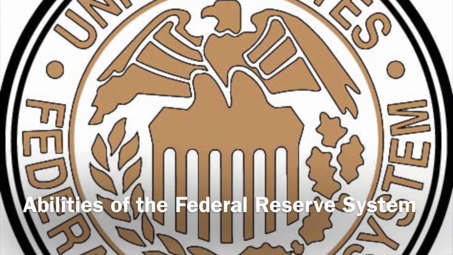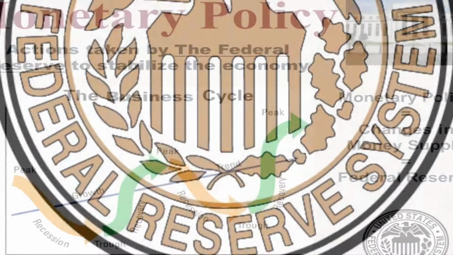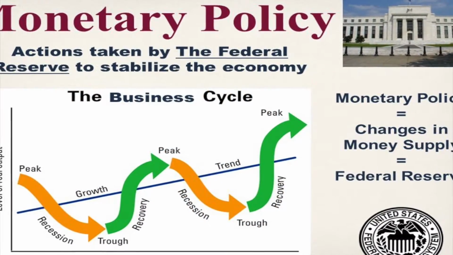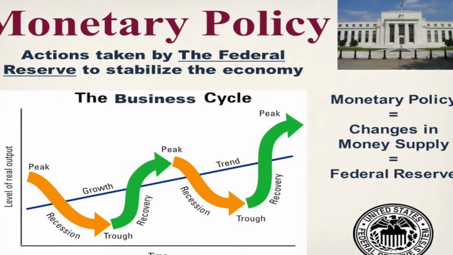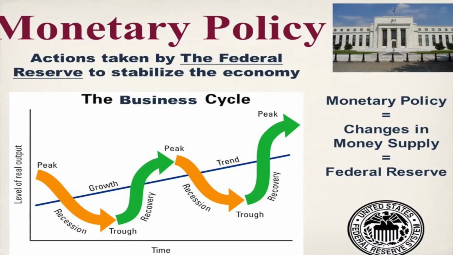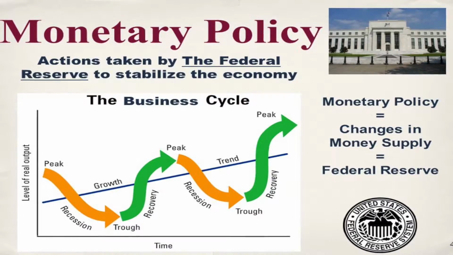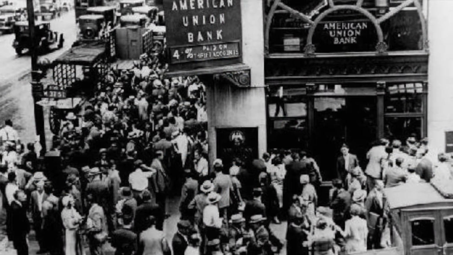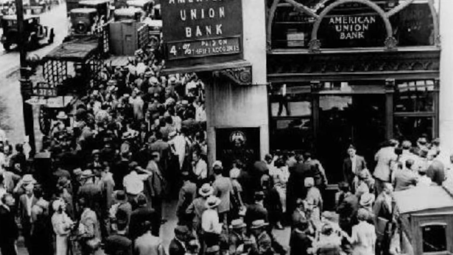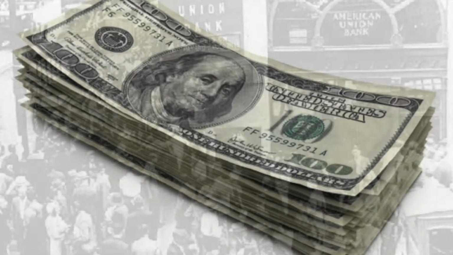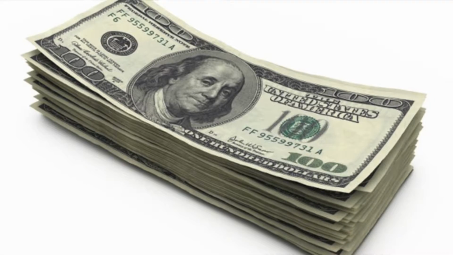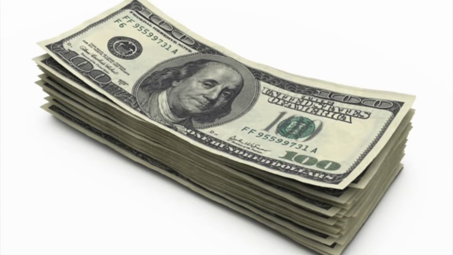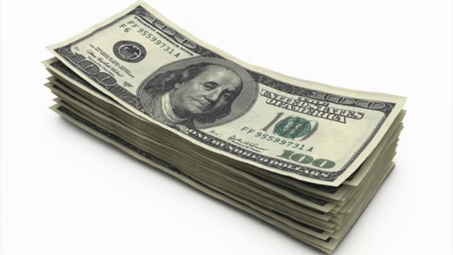The abilities of the Federal Reserve System. The Federal Reserve System conducts the nation's monetary policy. It influences the economy to help increase employment and create stable prices. The Federal Reserve works to help improve the lives of individuals and create the best financial situations possible. The Federal Reserve maintains the stability of the financial system and contains systemic risks that may arise in financial markets.